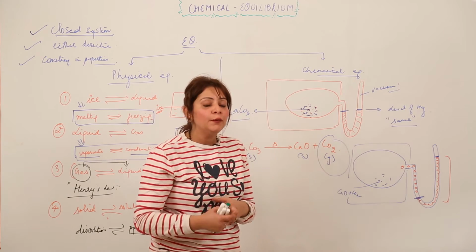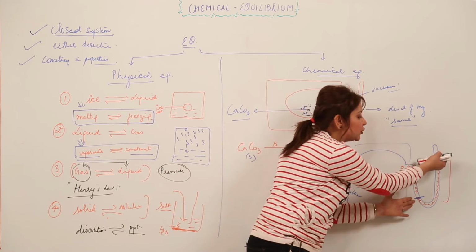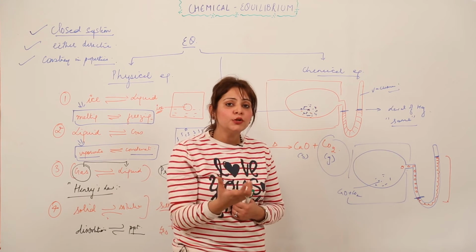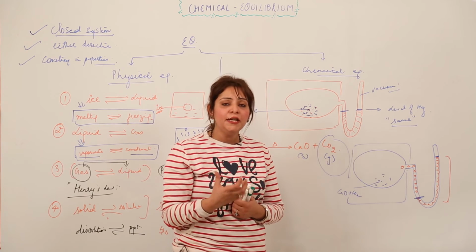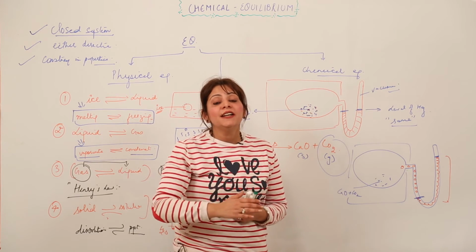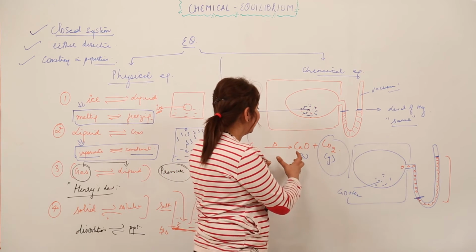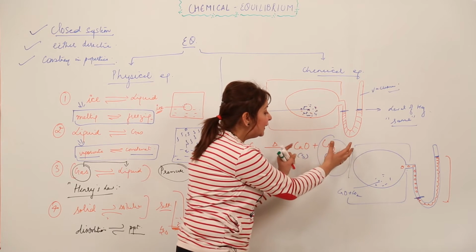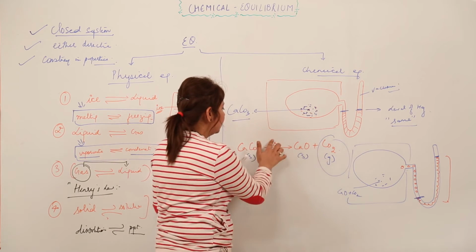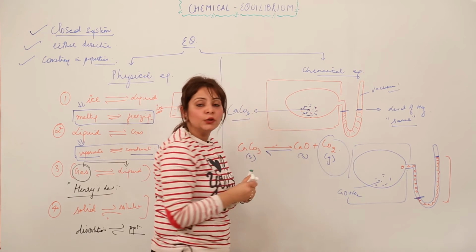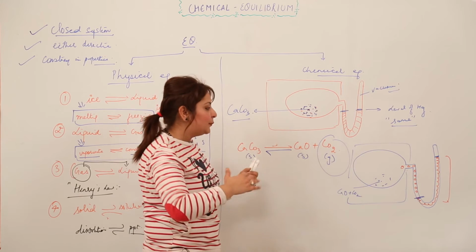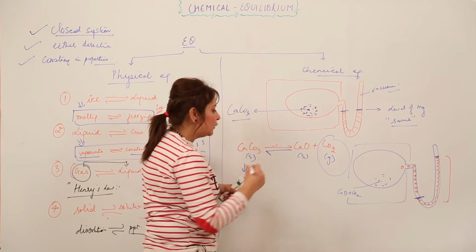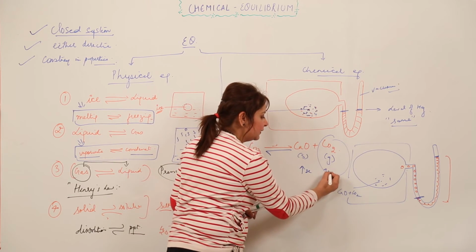But with the passage of time, what we get to see is there was no further change in the level of the mercury, right? So do we think that there was no CO2 or the reaction has stopped taking place? No, it was not like that. It is actually the CaCO3 which is getting decomposed into CaO and CO2, and these are reacting back to form the CaCO3, right? I think you got it now, that with the passage of time the concentration of CaCO3 started decreasing, right? And at the same time they start increasing, right?